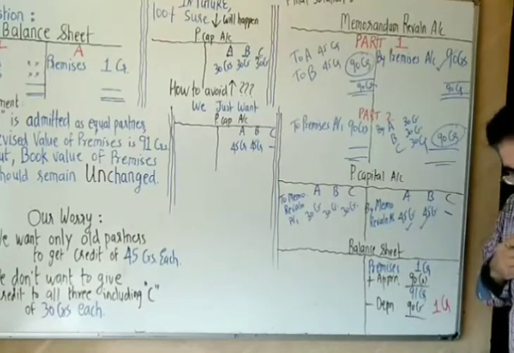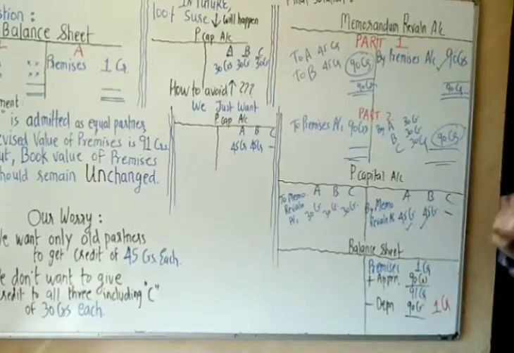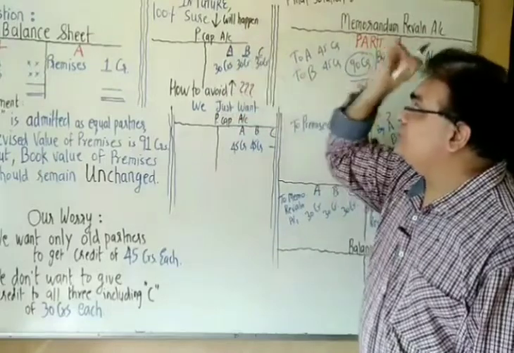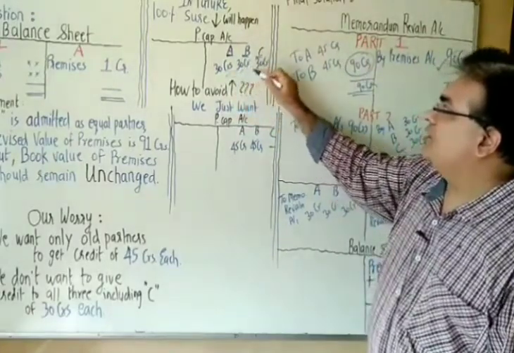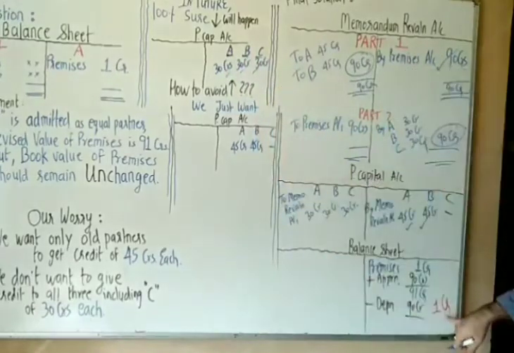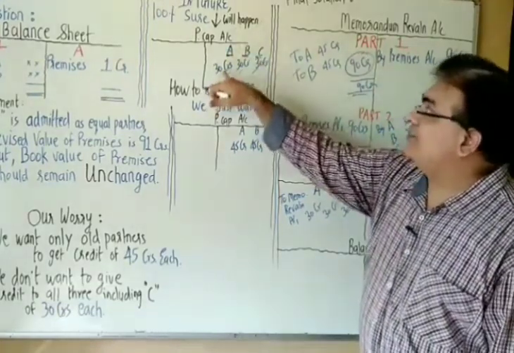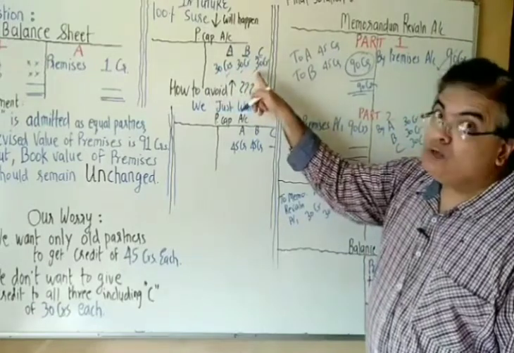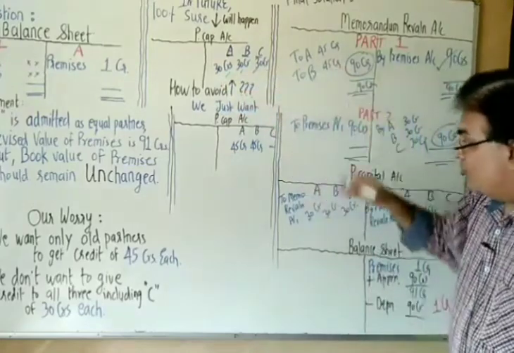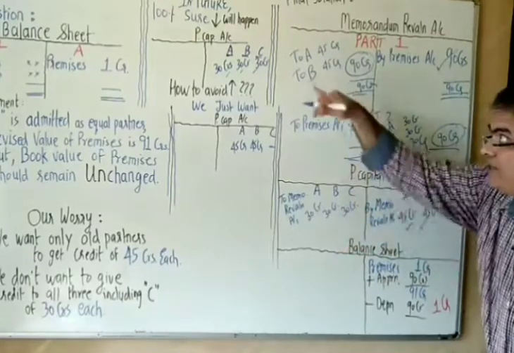So we also wanted that, right? That A and B should get 45. We wanted that, and they got it. They are happy. In future, 100% sure they will get a credit of 30, because we are keeping this as 1 CR. So now C will also claim. So 100% they are going to get the credit, but we don't want this. We don't want to give them credit of 30.